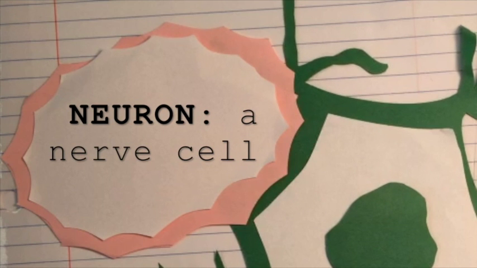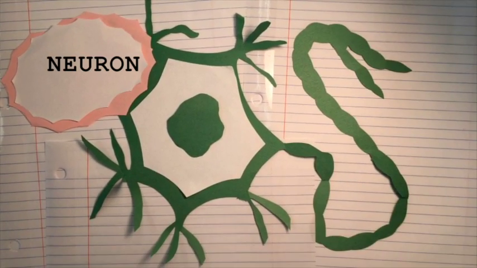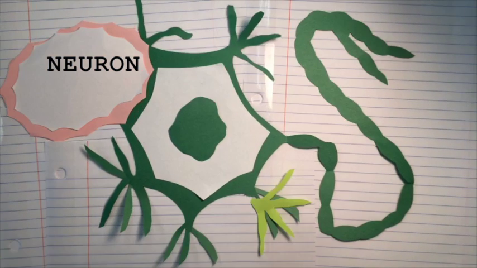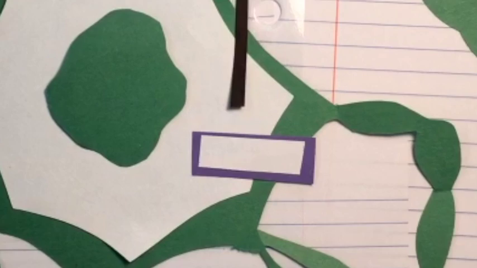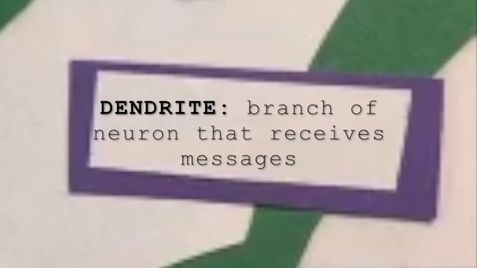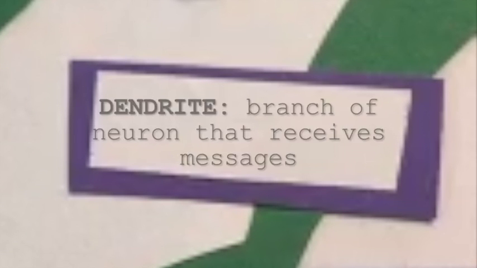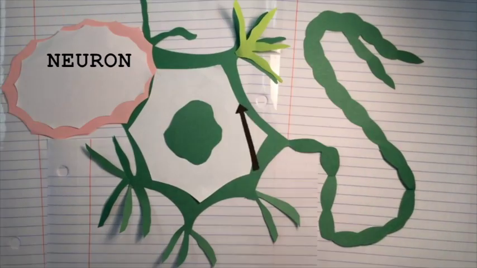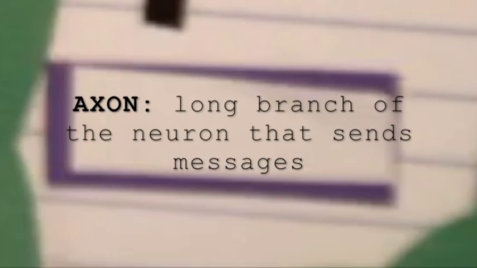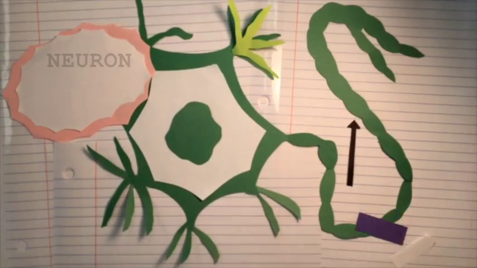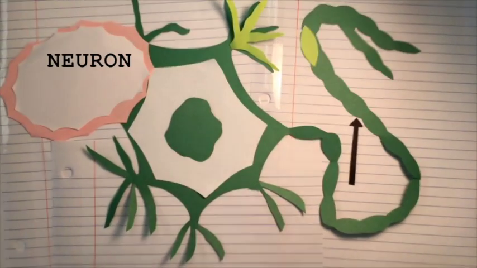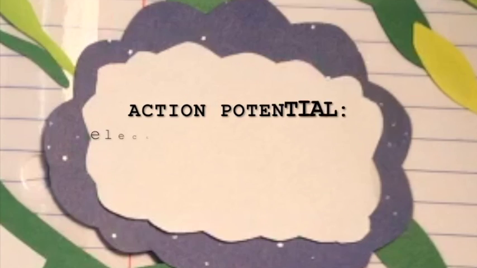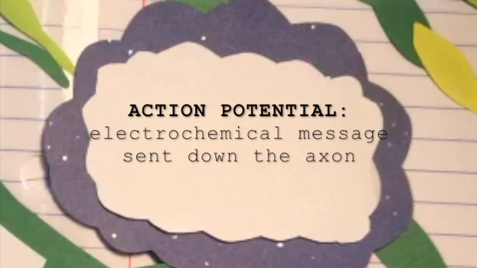A neuron is a nerve cell, and the brain is made of billions of neurons. Neurons send and receive messages through the branches of the cell. The smaller branches on the sides are called dendrites. Dendrites receive messages from other neurons. The one long branch is called the axon. The axon sends messages to other neurons. The action potential is the electrochemical signal that an axon sends when triggered.